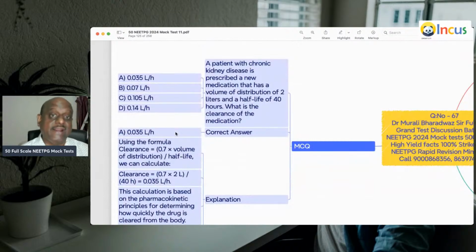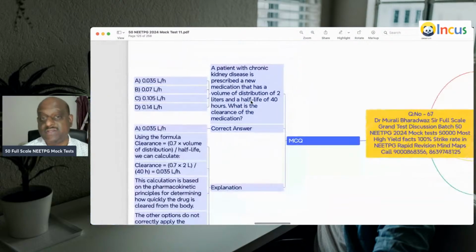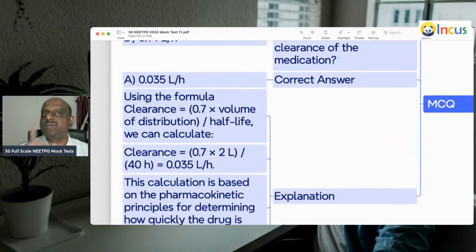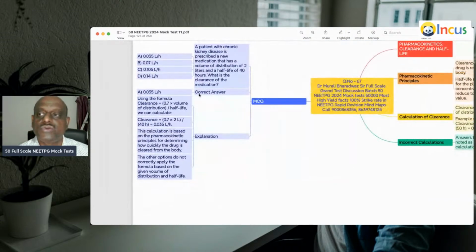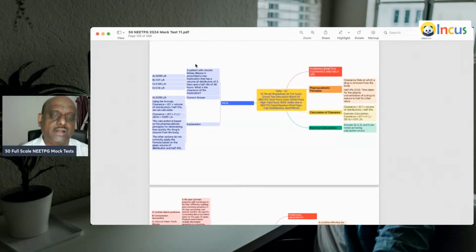A patient with CKD has a volume of distribution of 2 liters and half-life of 40 hours. What is the clearance of the medication? So clearance is 0.7 into volume of distribution divided by half-life. So 0.7 into 2 liters divided by 40 hours will give you 0.035 liters per hour. So one MCQ definitely comes on the volume of distribution, half-life, first order kinetics, zero order kinetics, everything you should know, doctor.